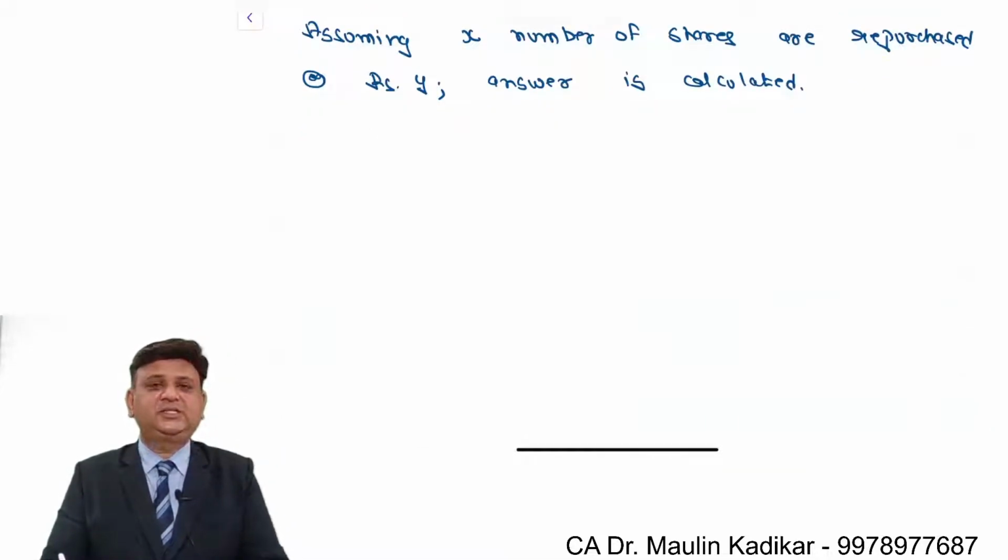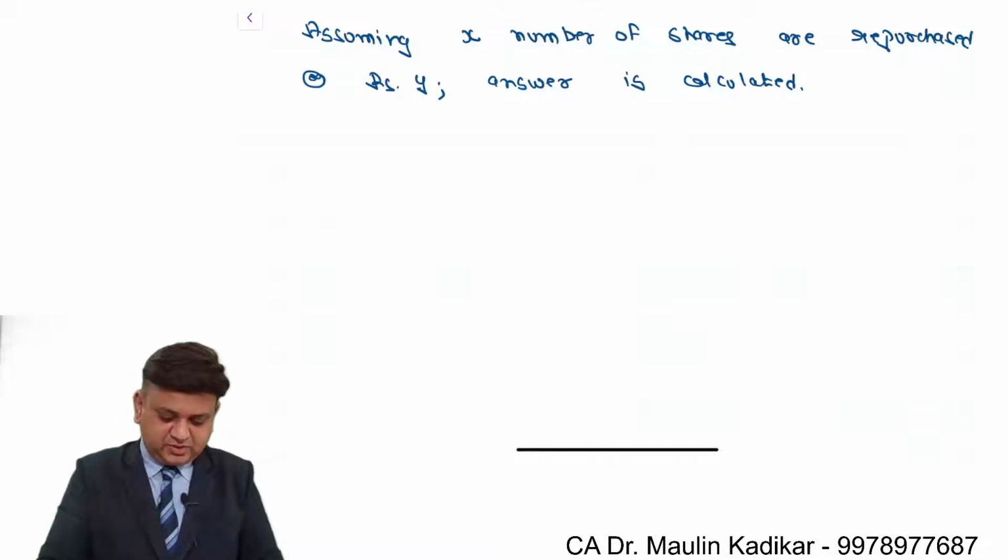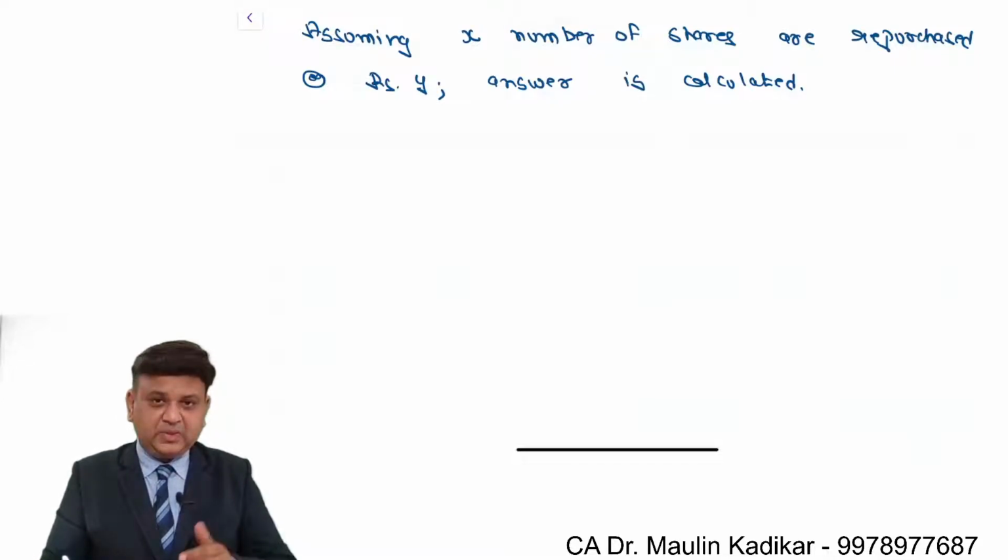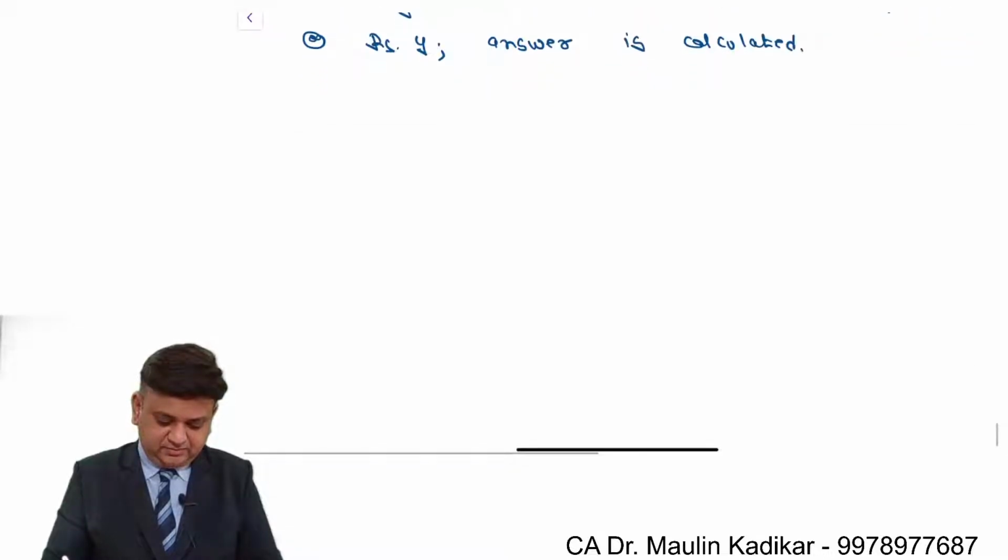So we are assuming that X number of shares are repurchased and the repurchase price is rupees Y. So let us do the answer.